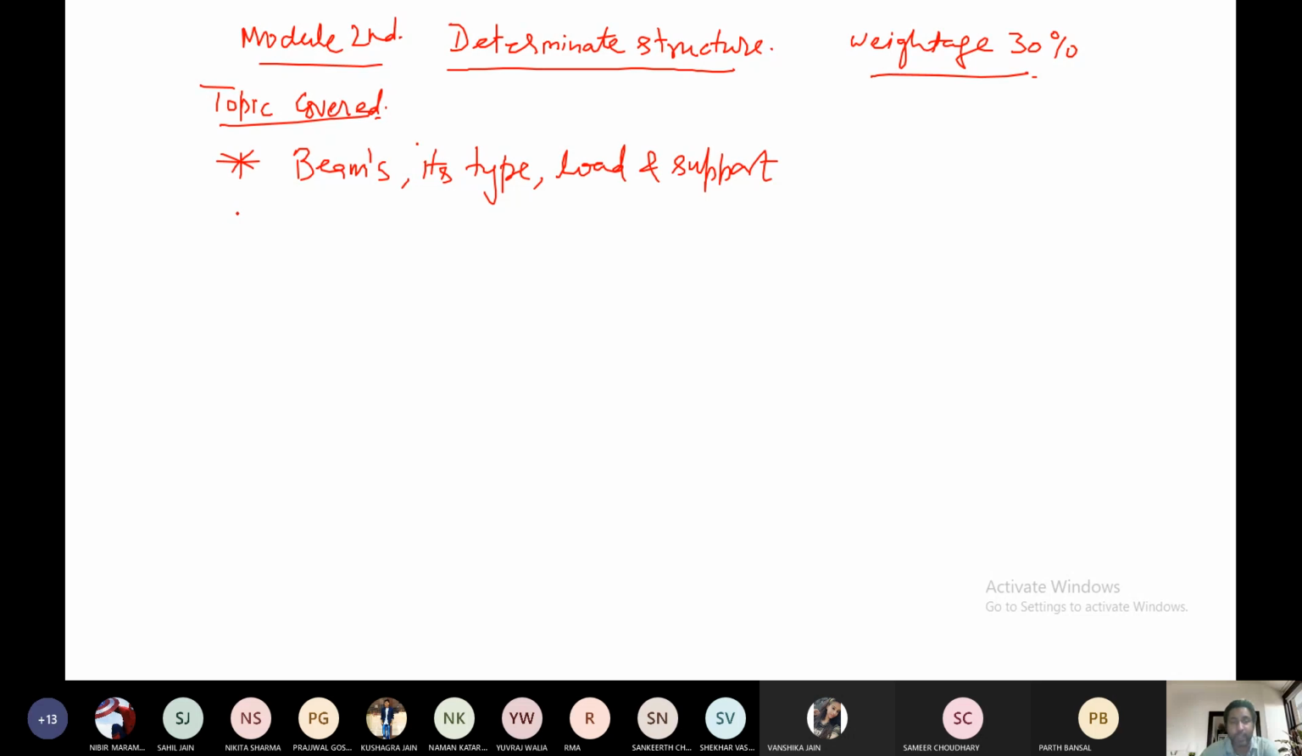This already we have discussed in the lab. Just I want to revise it with you. Beam, its type, and load and support.